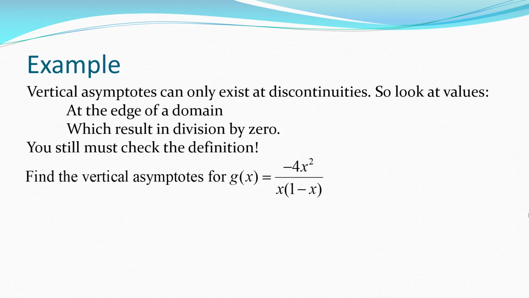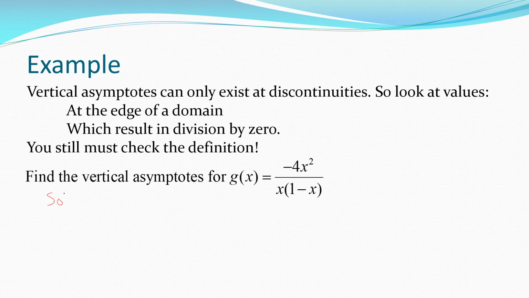So let's consider, how do you find out where a function's graph would have vertical asymptotes? Well, you can only have a vertical asymptote if the limit from the left or the right of a single number is infinite. But that can only happen if the function is discontinuous. So we just find potential candidates for discontinuities, and then we try to figure out what kind of discontinuity it is. So in this particular function, I would go and find where the denominator is 0, because those are the only discontinuities for that function.